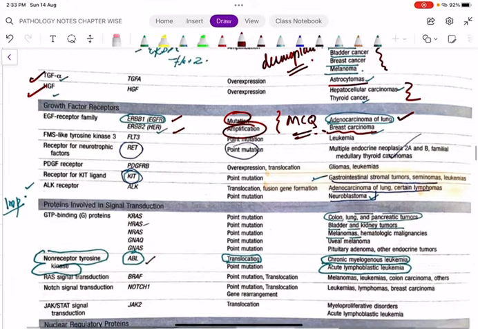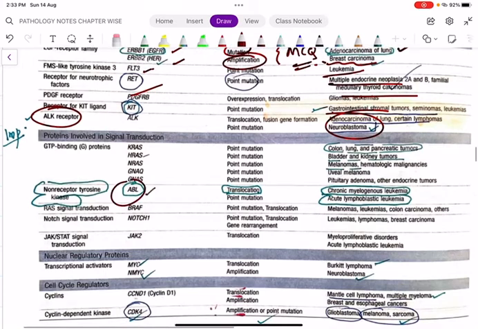Then we have something called FMS-like tyrosine kinase 3, that is in leukemia. Then RET tyrosine kinase, most commonly in medullary carcinoma of thyroid and multiple endocrine neoplasia. Then ALK is in adenocarcinoma of lungs and in neuroblastoma.